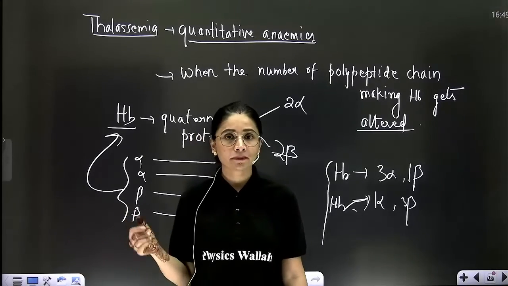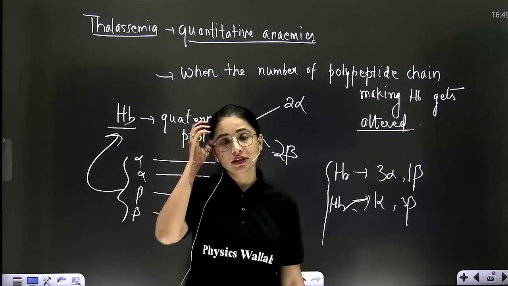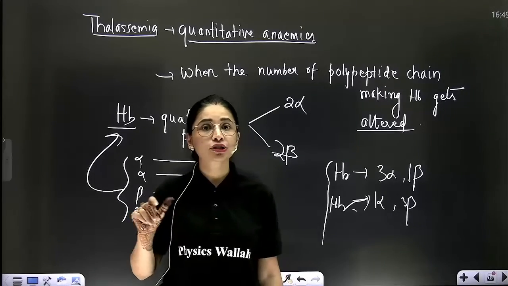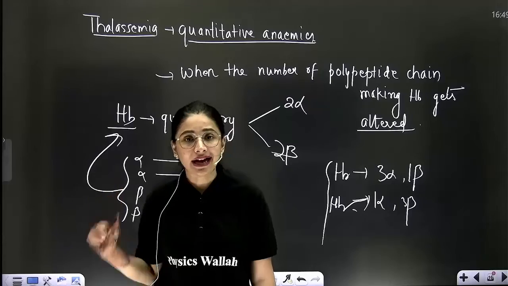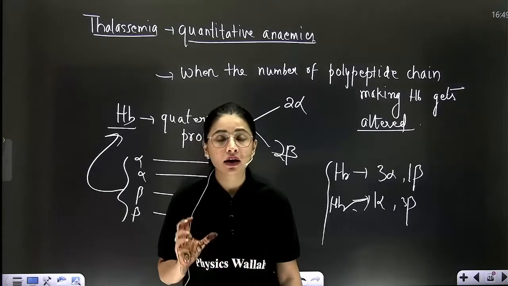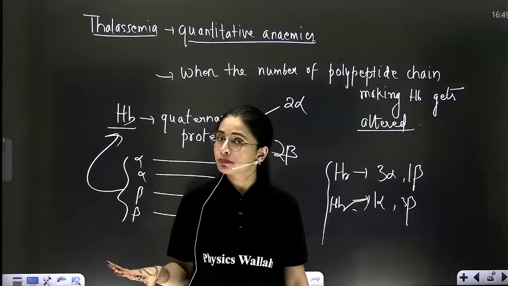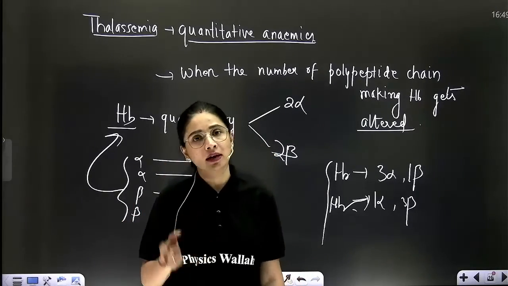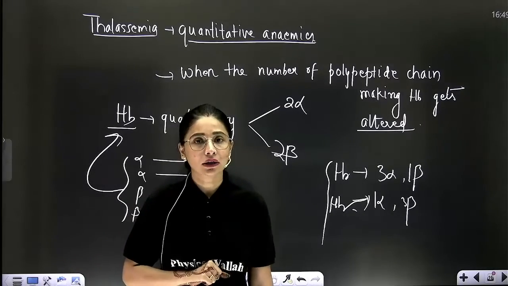That chemical starts passing out through the urine, so the color of the urine also gets altered. Then you have seen sickle cell anemia, where the shape of the RBC gets altered due to the change in the production of protein. The quality of the protein gets altered. Last, you have seen thalassemia, where the quality of the protein produced remains the same, but the quantity of the polypeptide chains making the hemoglobin in the RBC gets altered.